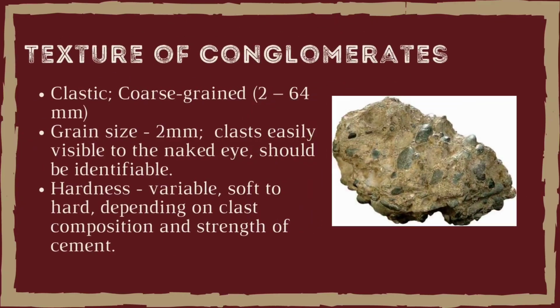The texture of conglomerate is clastic, coarse-grained, 2 to 64 millimeters. It is usually in the grain size of 2 millimeters and above. Clasts are easily visible to the naked eye and easily identifiable. It can be soft or hard, depending on clast composition and strength of cement.